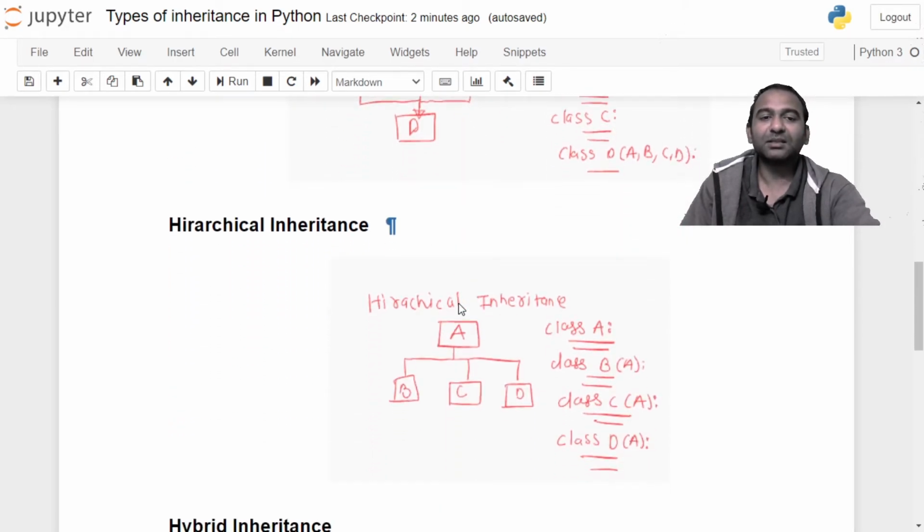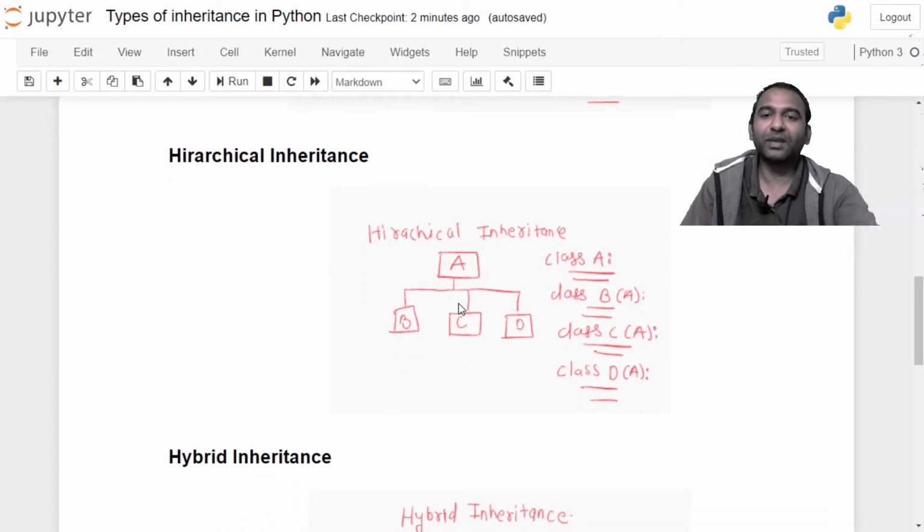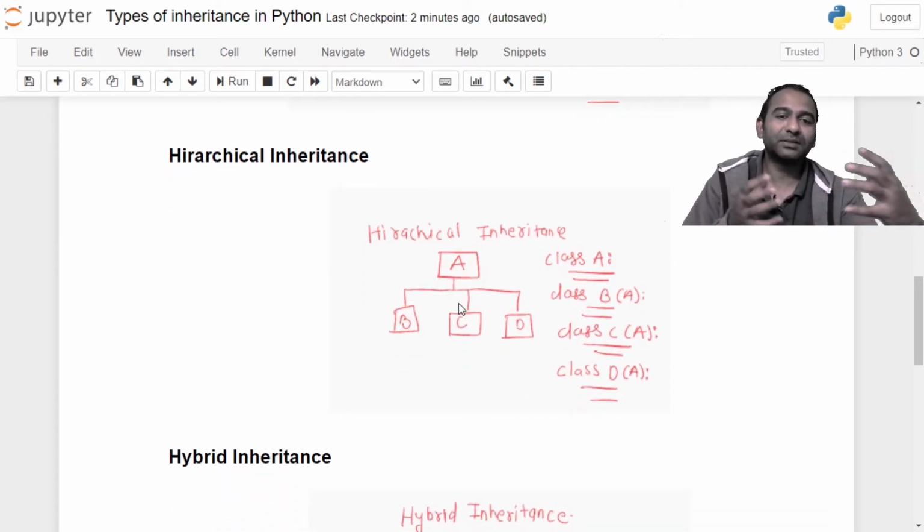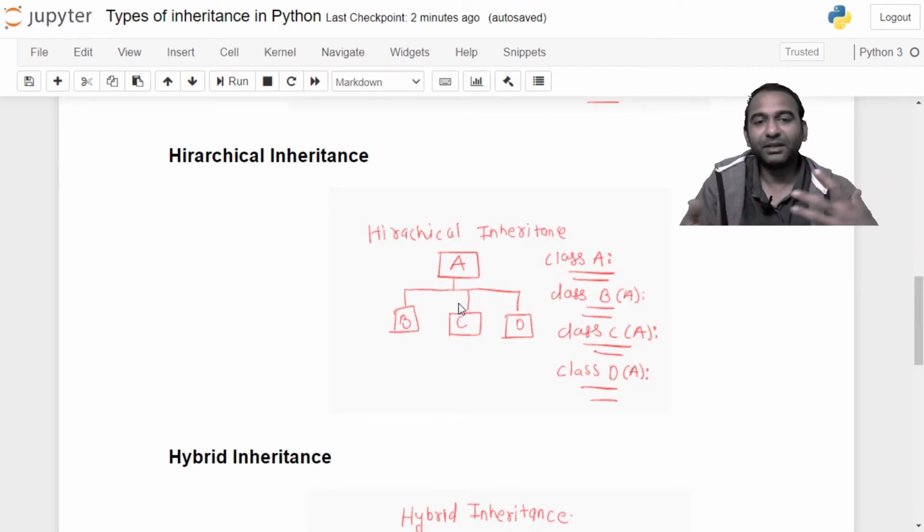The next inheritance is hierarchical inheritance. When you have a single base class and it is getting inherited in multiple derived classes, such a type of inheritance is hierarchical inheritance, which is following a hierarchy.